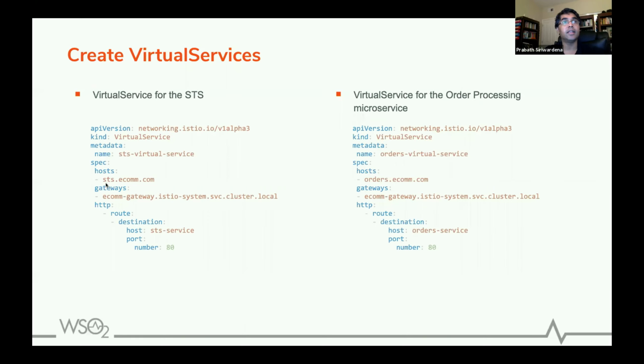So here you can see, any request that comes to sts.ecom.com, the Ingress Gateway knows it should be sent to the STS service. The STS service is the Kubernetes service which we created the first time. Then any request that comes to orders.ecom.com, looking at this virtual service resource, the Istio Ingress Gateway would know that this should go to the orders Kubernetes service, right?